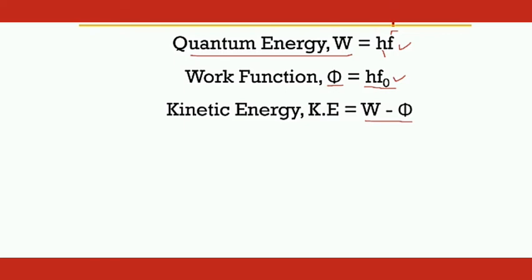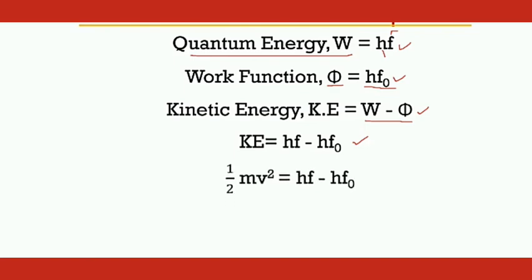So basically, the kinetic energy of a photoelectron is nothing but the extra energy which is obtained after subtracting the work function from the quantum energy. So on substituting the values of quantum energy and work function in this particular equation, we will get kinetic energy equals hf minus hf naught.